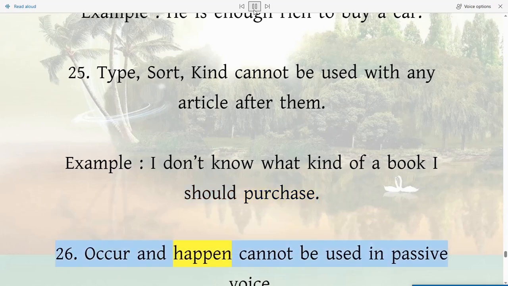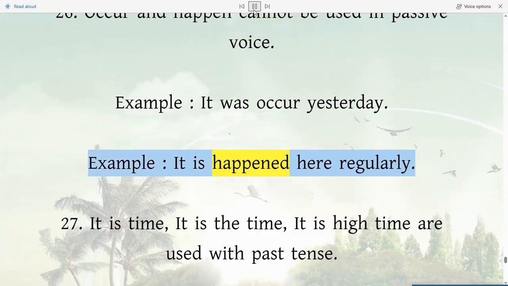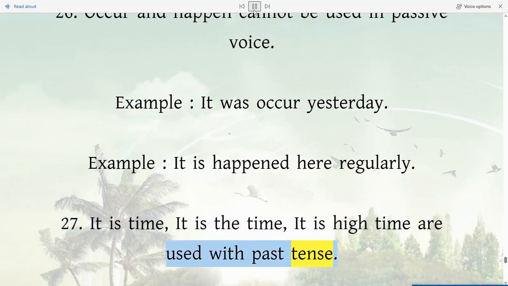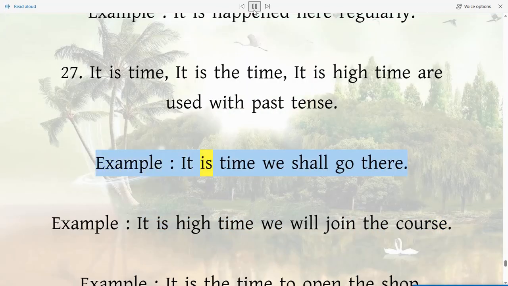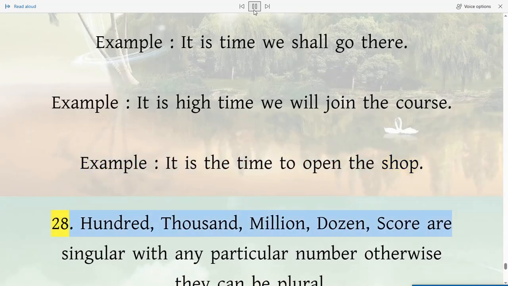26. Occur and happen cannot be used in passive voice. Example, it was occur yesterday. Example, it is happened here regularly. 27. It is time, it is the time, it is high time are used with past tense. Example, it is time we shall go there. Example, it is high time we will join the course. Example, it is the time to open the shop.